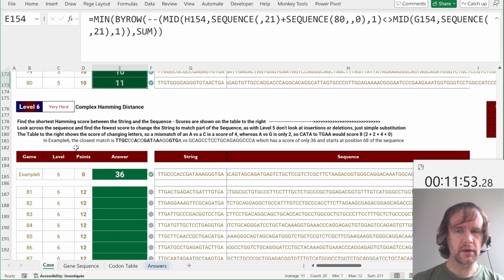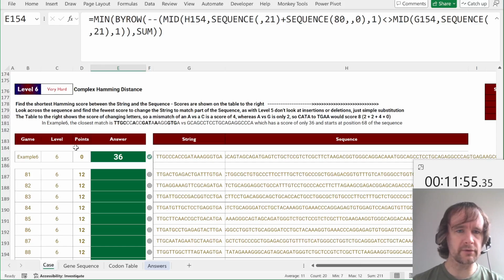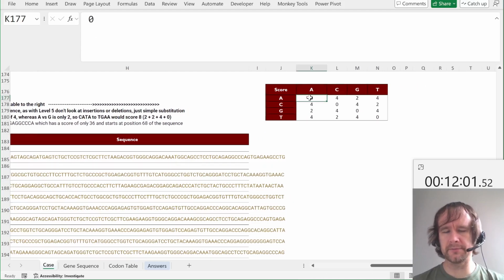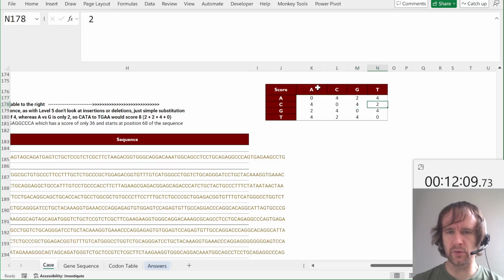Here. Complex Hamming distance. Find the shortest Hamming score between the string and the sequence. Scores are shown on the table to the right. Okay, so in this case, before it was just, if it's an A matching with an A, that's no distance, but if it's an A matching with anything else, that's 1. Now we're saying,